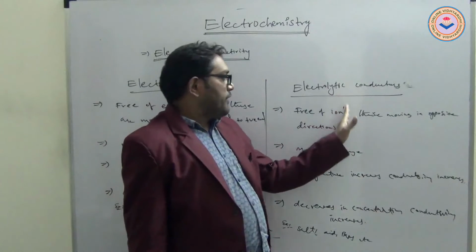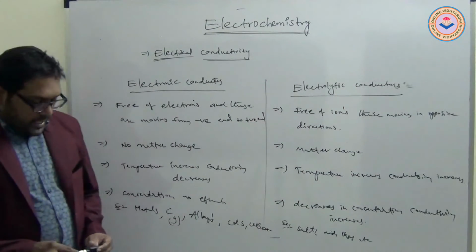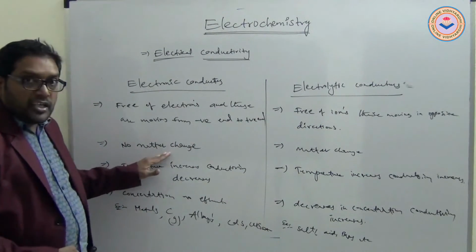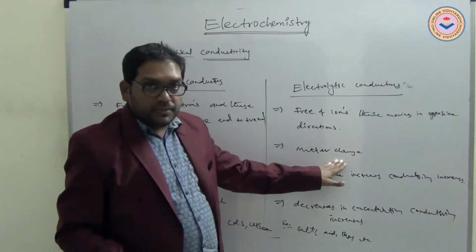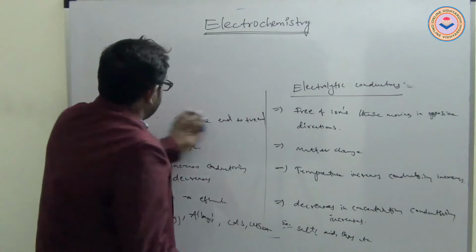Here conductivity power is less. In electronic conductors matter is not transferred; in electrolytic conductors matter is transferred. That is about electric conductivity.